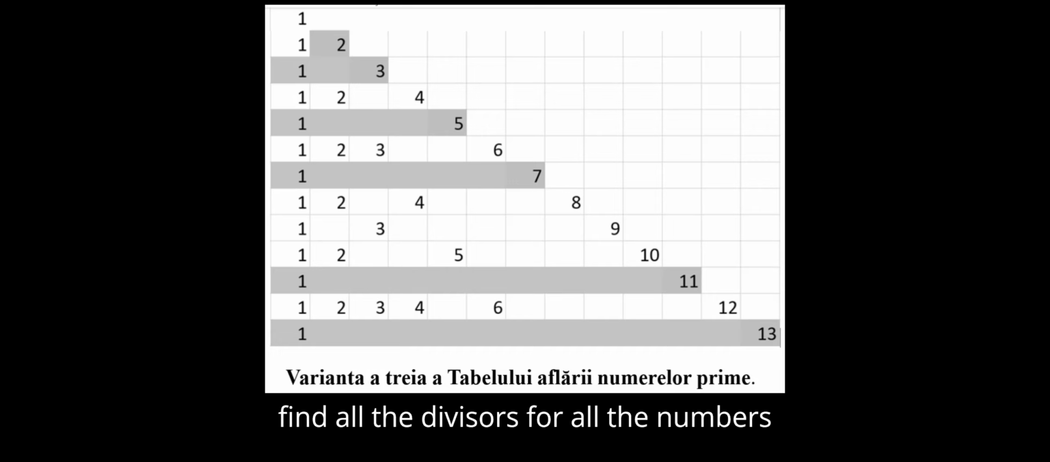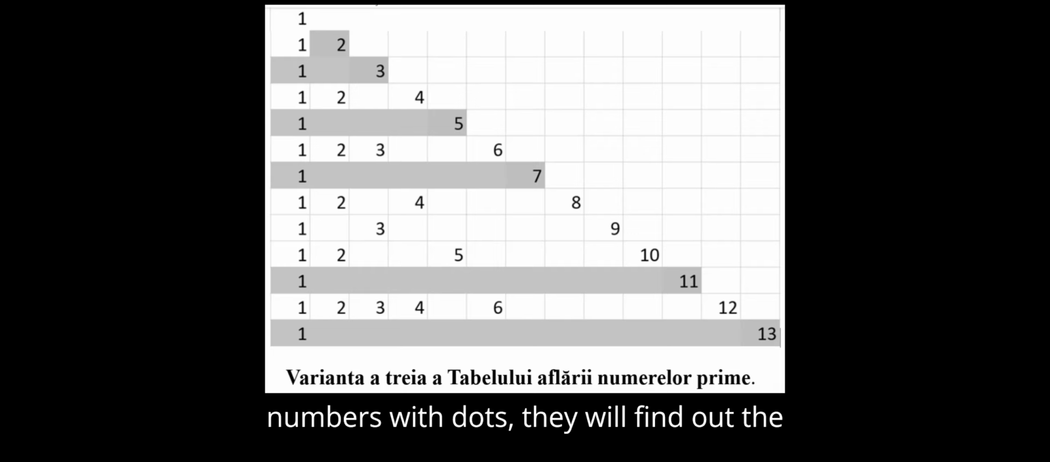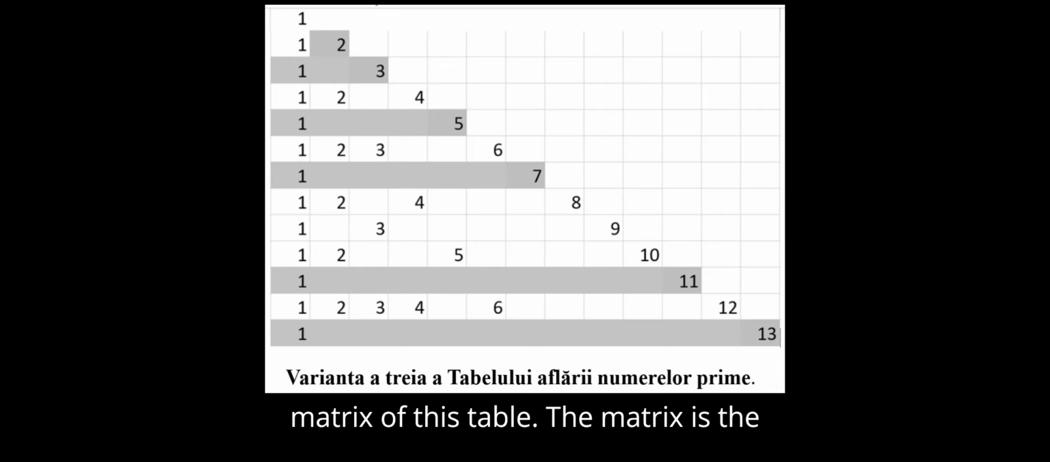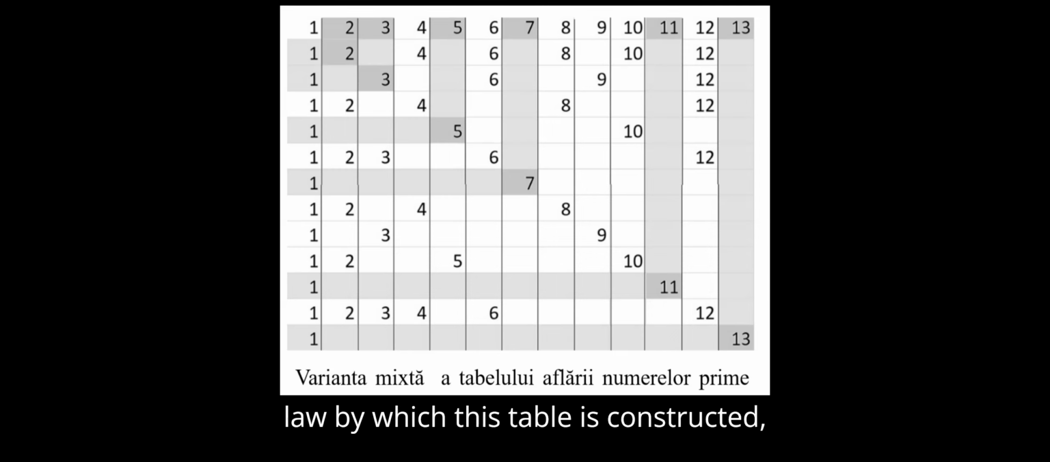Horizontally we will find all the divisors for all the numbers in the string of natural integers. Prime numbers are easy to identify due to the fact that they have no divisors other than 1 and themselves. Children can be trained to continue this table and learn other prime numbers. By replacing the numbers with dots, they will find out the matrix of this table. The matrix is the law by which this table is constructed.